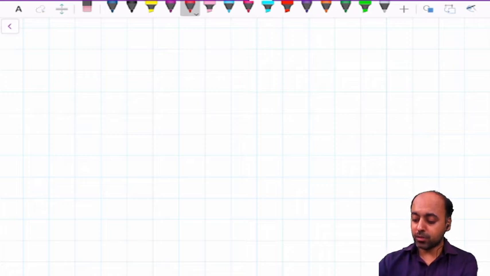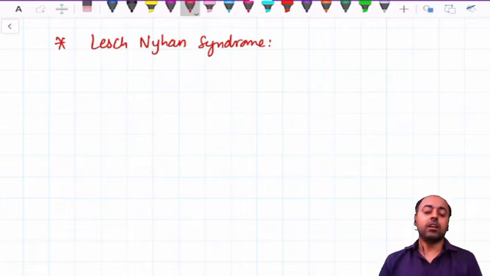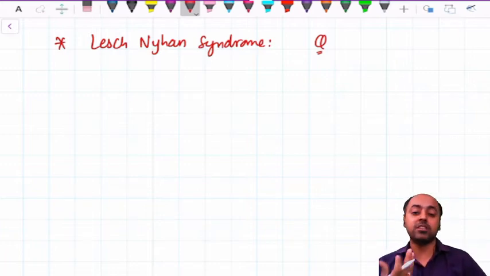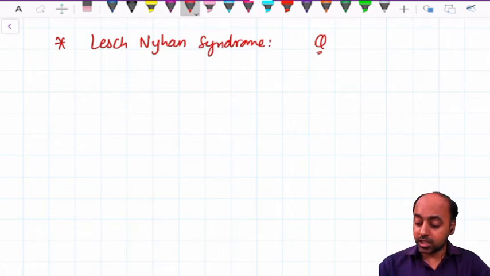We are talking about the very important disorder known as the Lesch-Nyhan syndrome. This disorder is characteristically seen in children and it is very frequently asked in exams, whether it is the UG exam, the PG entrance exam, or the DNB exam. In all the exams, it is very commonly asked, the Lesch-Nyhan syndrome.